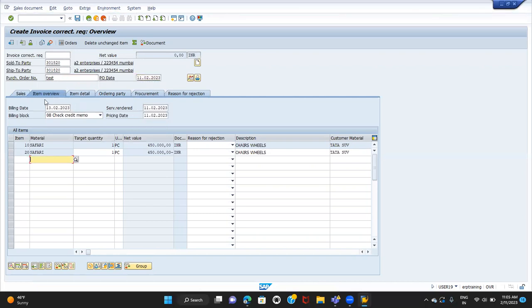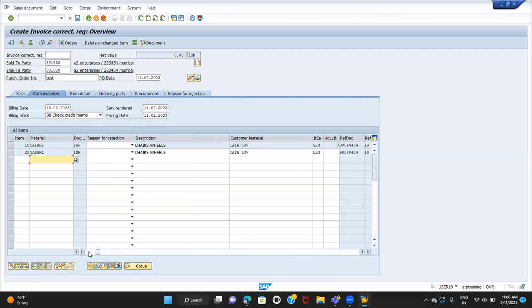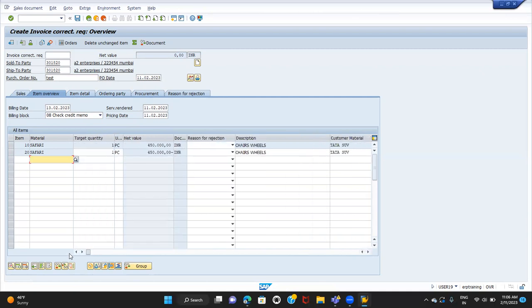Here we have 2 items. One is the first item, which will be called a credit item. The second item will be called a debit item. So if we look here, there are 2 line items. The first line item is the credit item, and the second item is the debit item. The credit item cannot be changed.